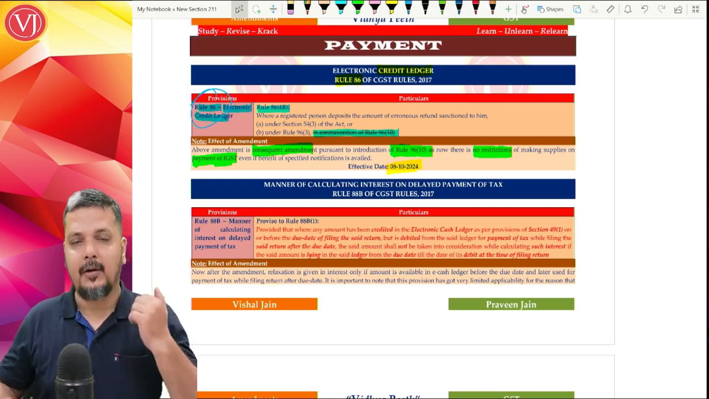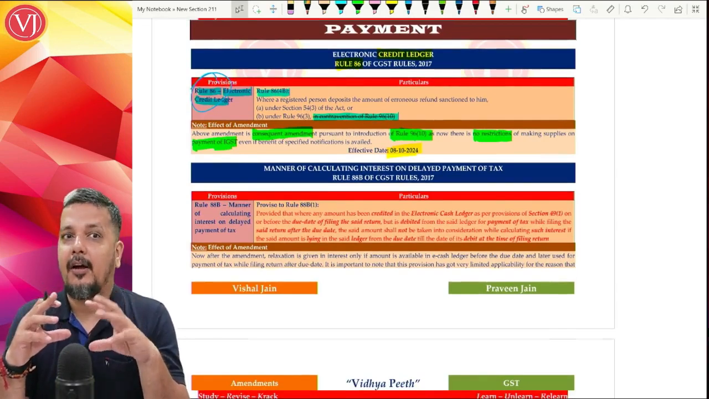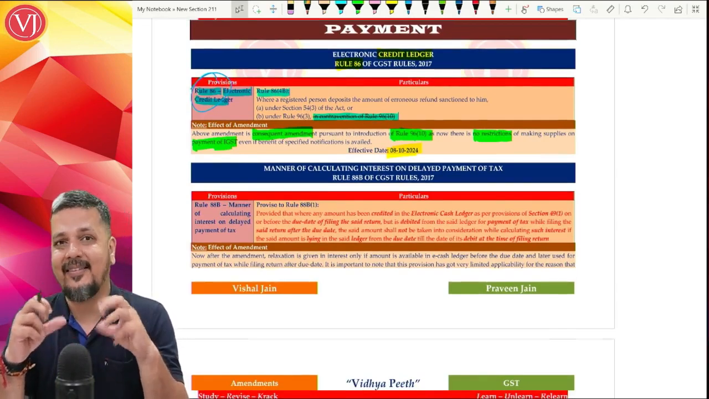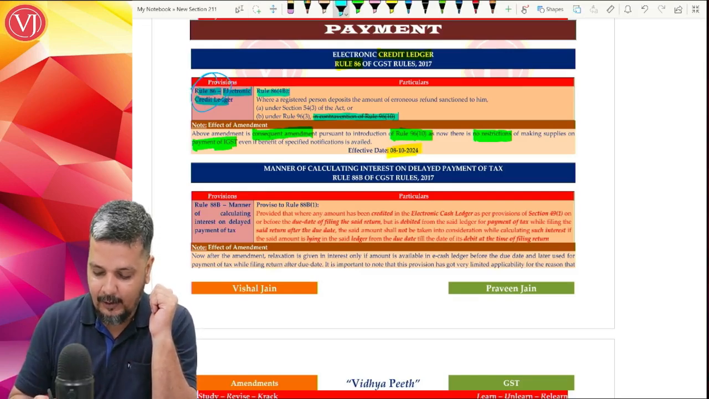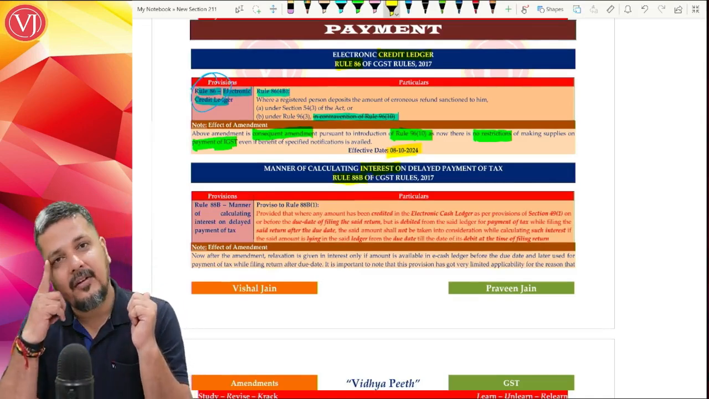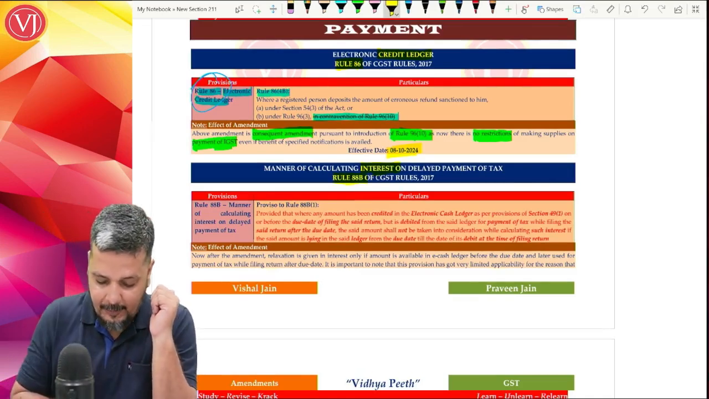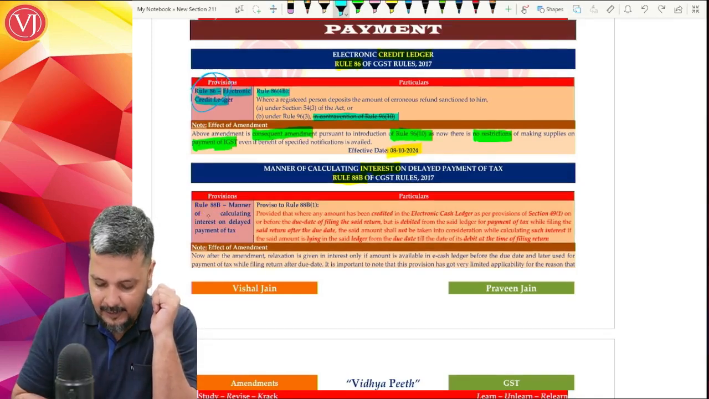Now, talking about the rule which has changed something drastically is your interest rule, when you're talking about calculating or computing your interest under section 50, along with your Rule 88B. So here there's actually a change which has come in Rule 88B.